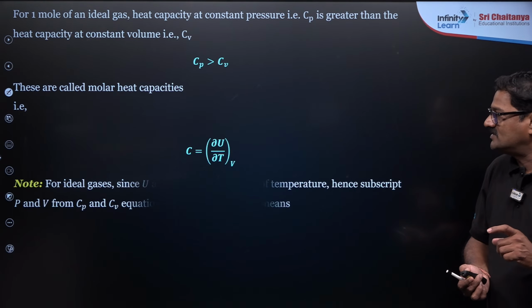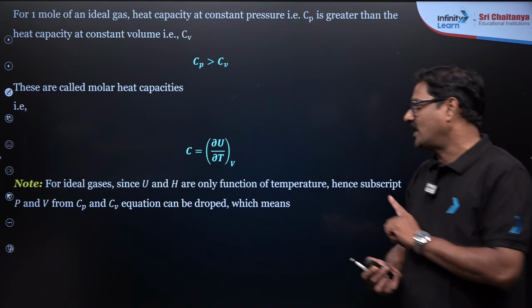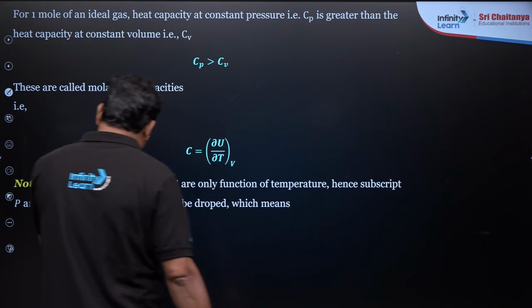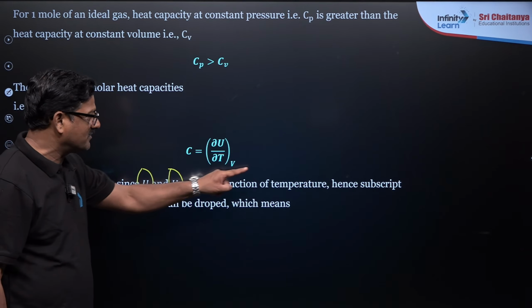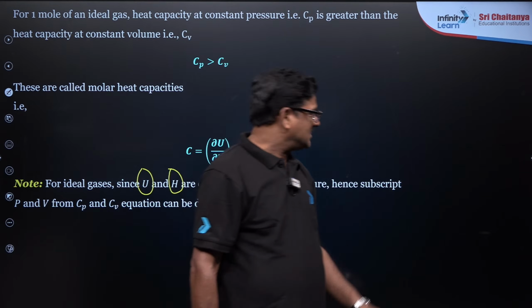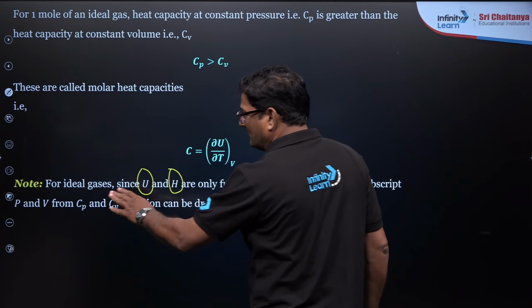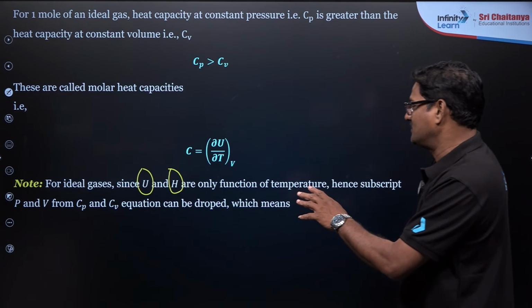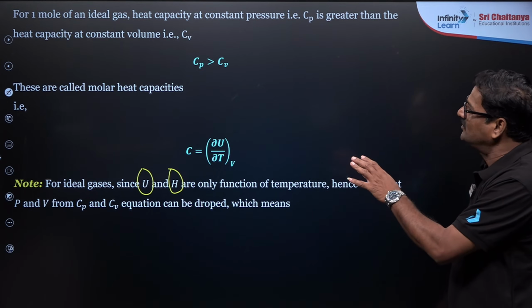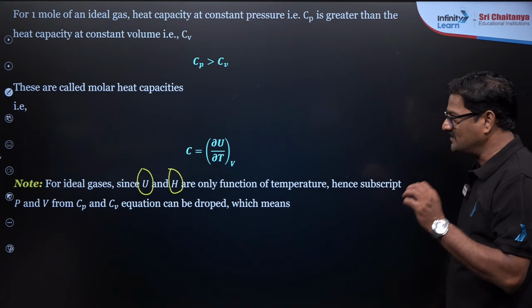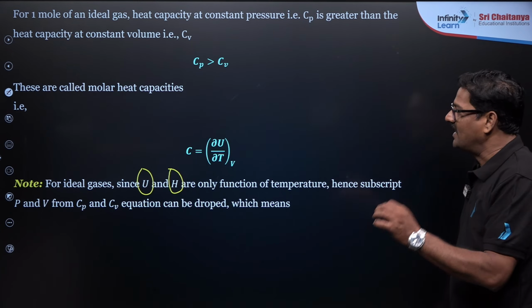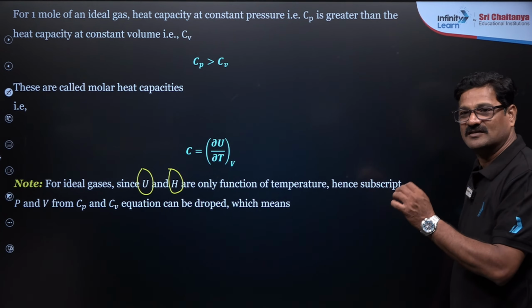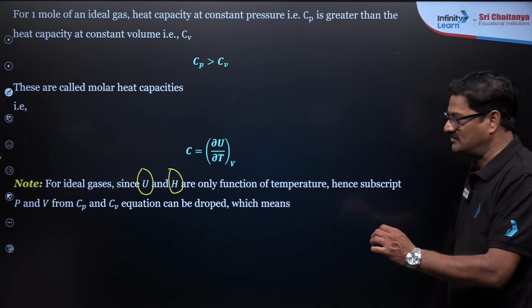Cv is equal to du by dT at constant volume, and for an ideal gas, since internal energy and enthalpy are only functions of temperature, the subscripts P and V on Cp and Cv can be dropped. So you can simply write Cv is equal to change in internal energy by change in temperature, and Cp is equal to change in enthalpy by change in temperature.